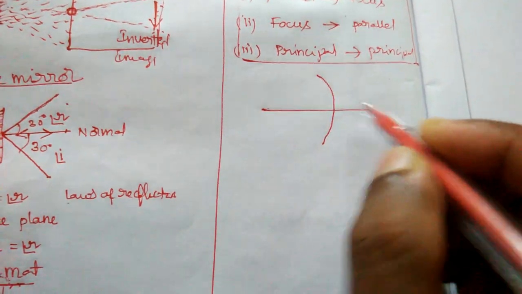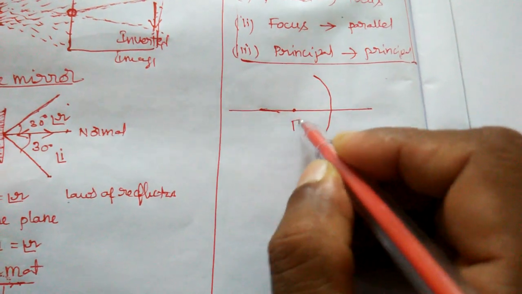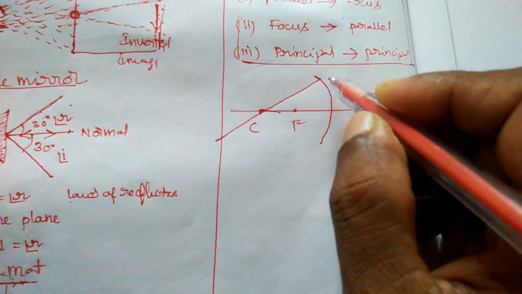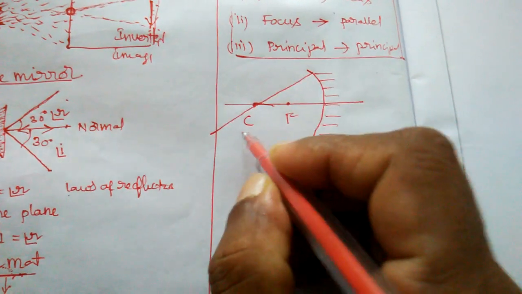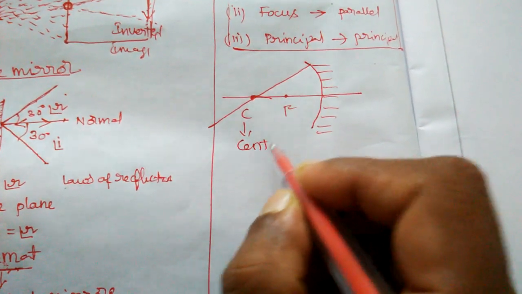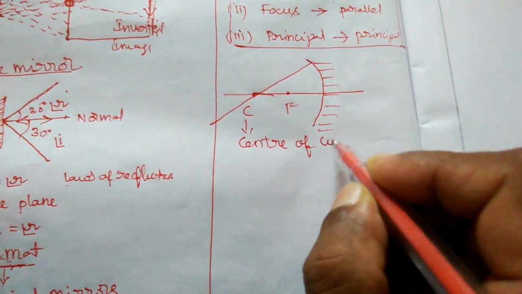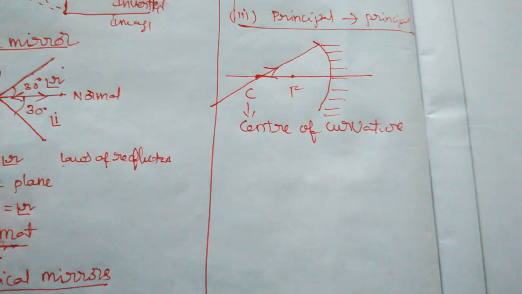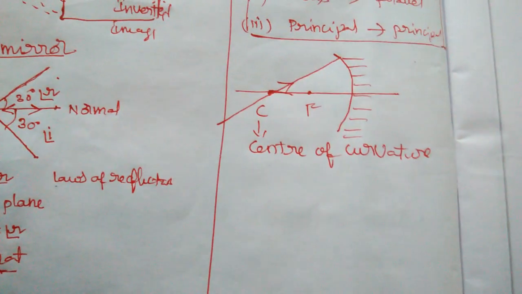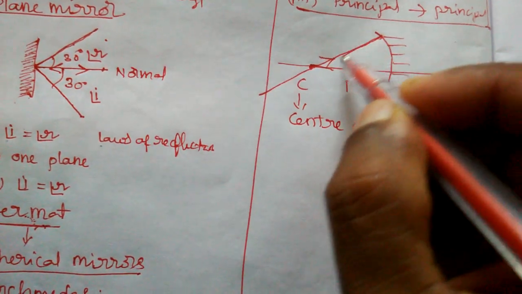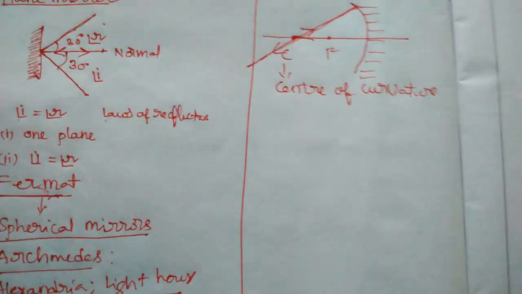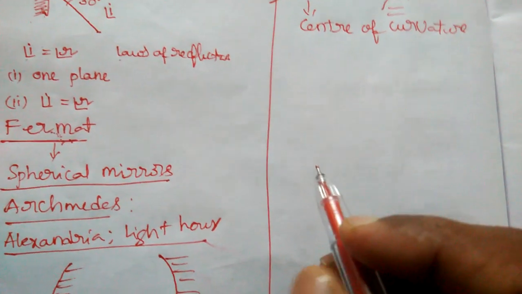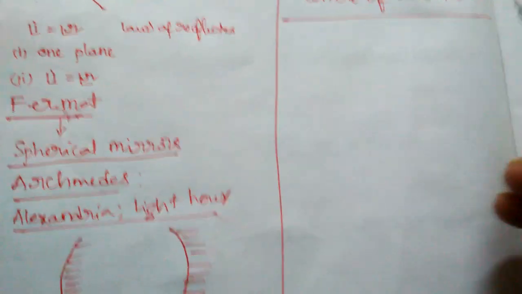See, this is F and this is C. A ray passing through the center of curvature, what happens to this one? Can anybody say? Again, it will come in this direction only. Okay, we use these three principles to draw the ray diagrams.